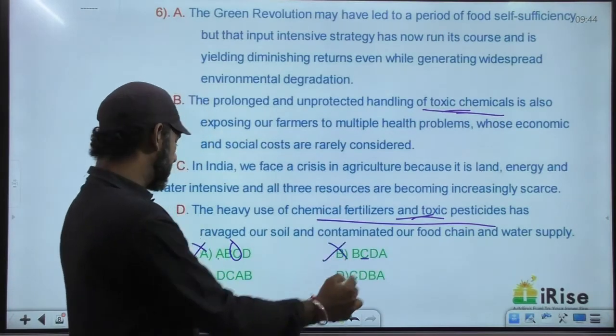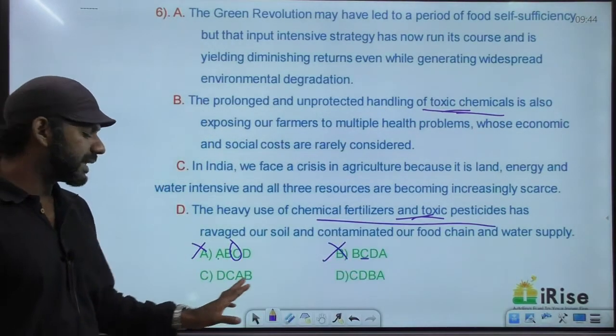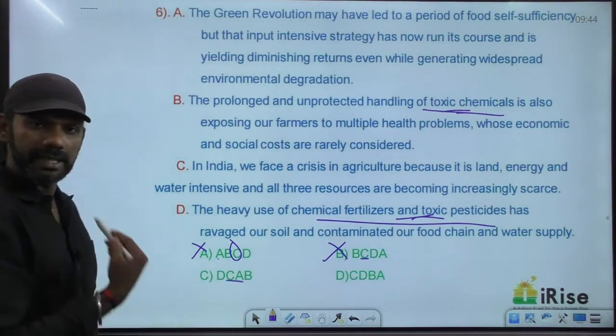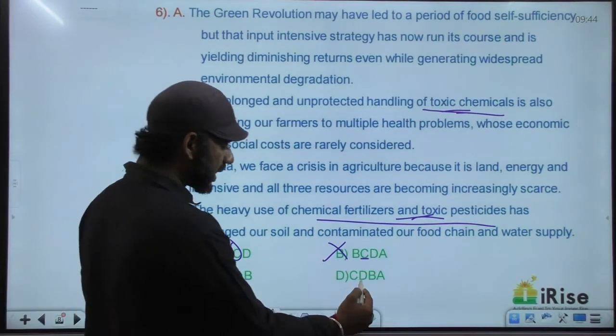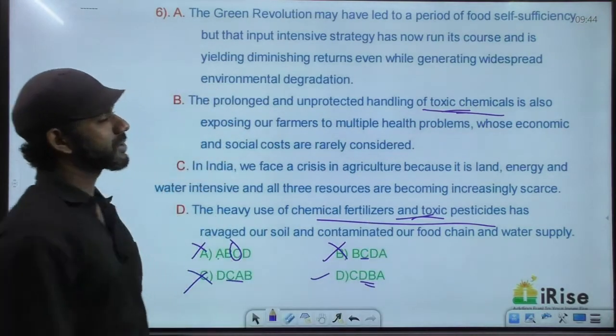Cannot happen, eliminated. In option C, D and B are separated by CA. Cannot happen, eliminated. In option D, B and D are coming together. The answer must be option D.